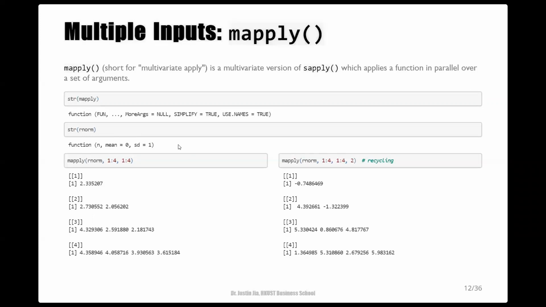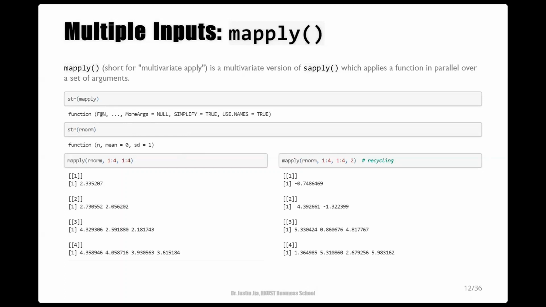Now suppose we have two lists. mapply can take multiple list arguments and then apply a function with the elements of the multiple lists in parallel. You may notice that the order of function arguments to mapply is a little bit different. It is because mapply can take an arbitrary number of list arguments.